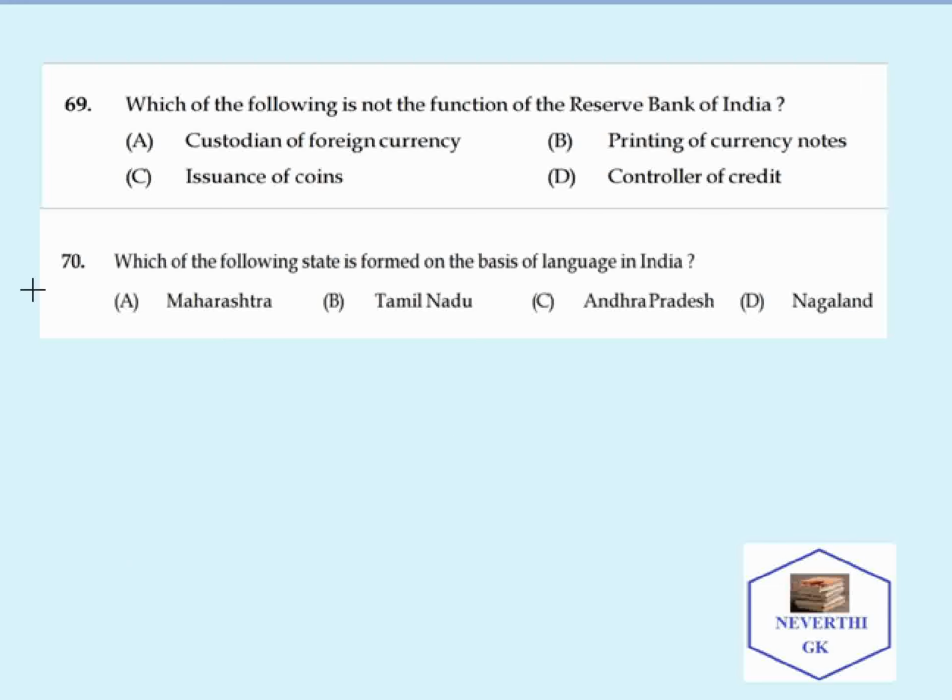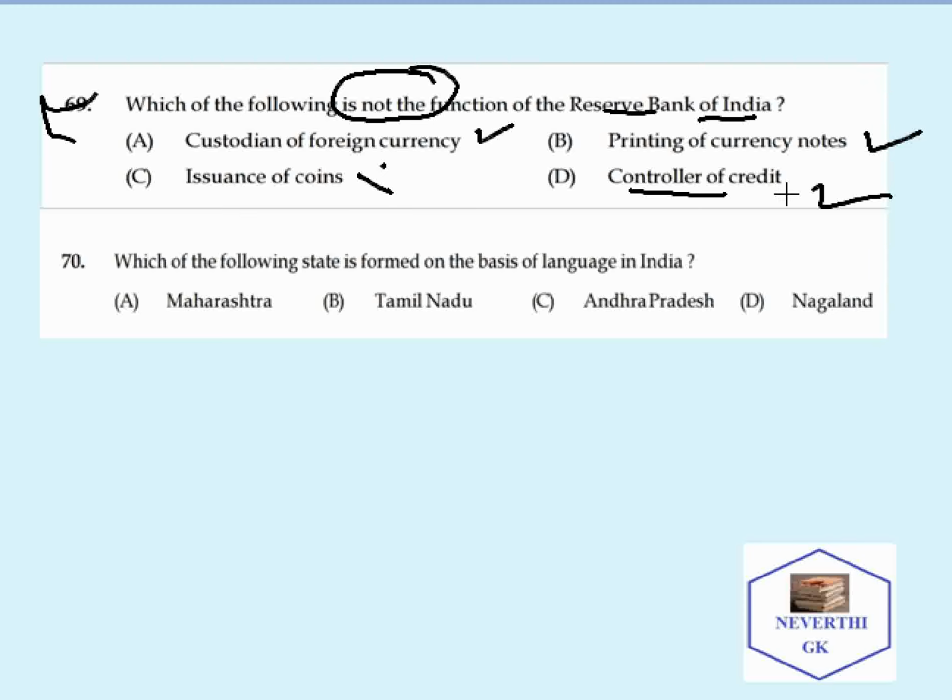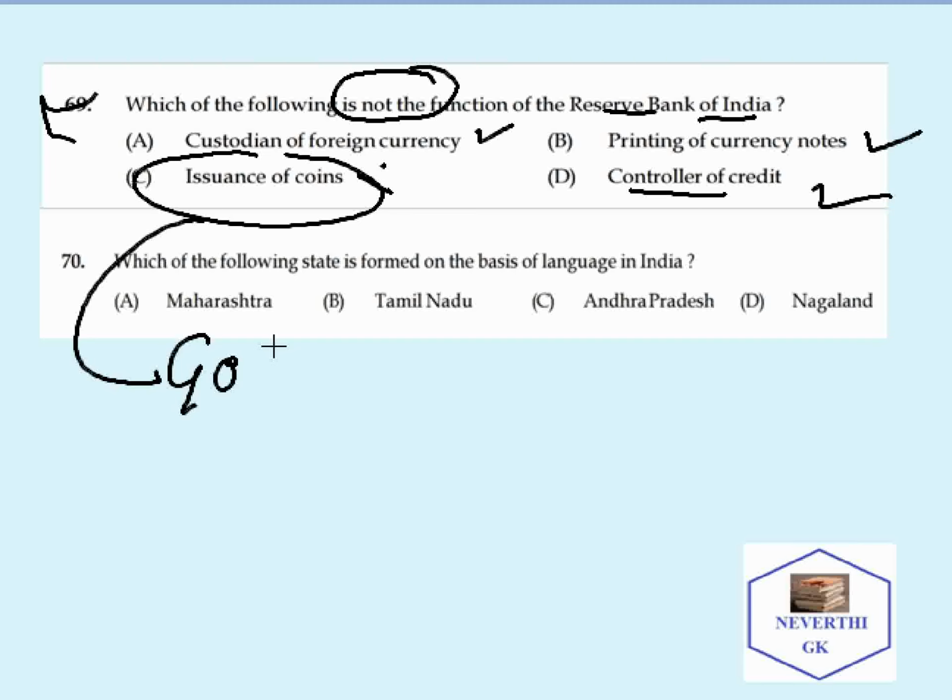So moving on to the next question. Which of the following is not a function of the Reserve Bank of India? Custody of foreign currency, correct. Printing of currency notes, correct. Issuance of currency notes, this is not it. Then controller of credit, that is also correct. The issuance of coins. By whom is this issuance of coins done? It is done by the Government of India.